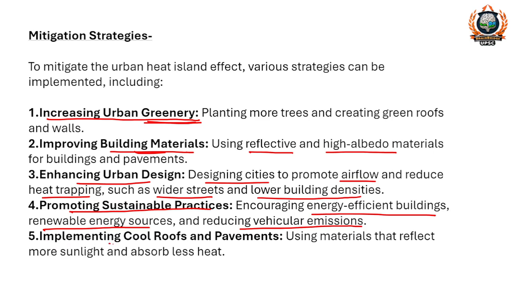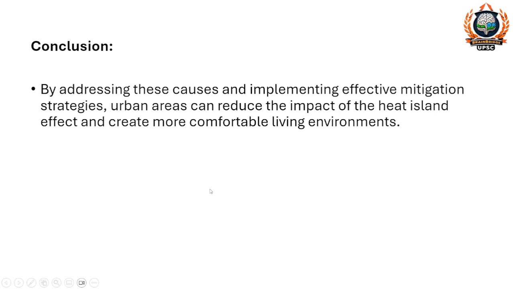Next, implementing cool roofs and pavements, using materials that reflect more sunlight and absorb less heat. Nowadays white paint is being applied on roofs, and because of that white paint the temperature of the top floor room decreases by 3 to 4 degrees. So these are the mitigation strategies by using which we can minimize the urban heat island effect.